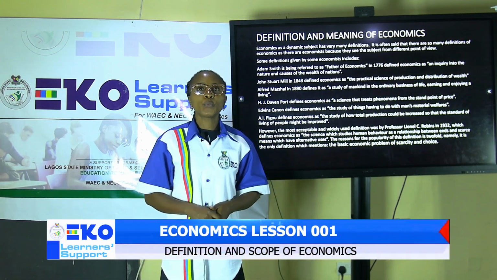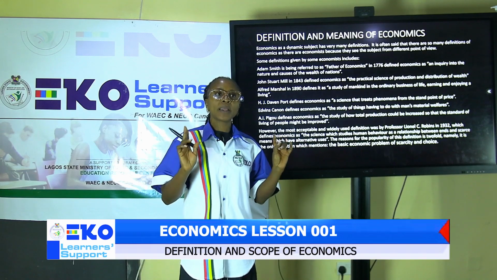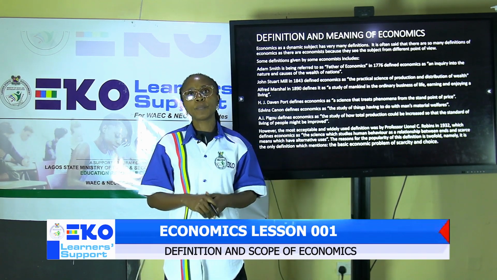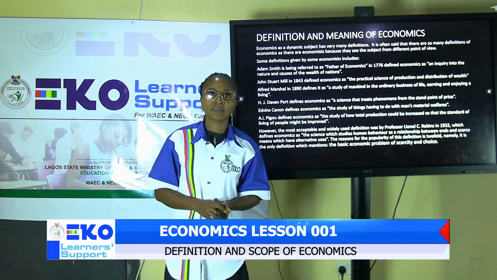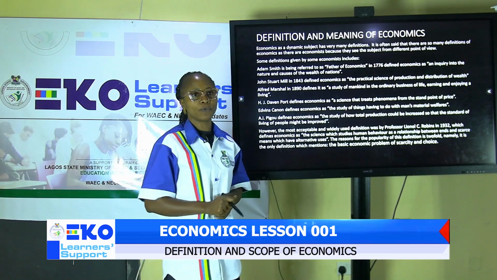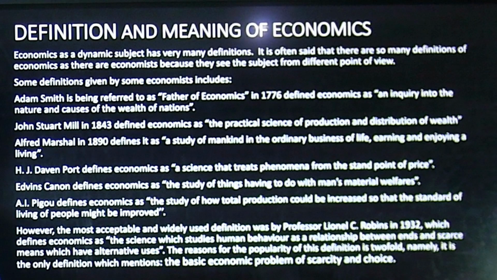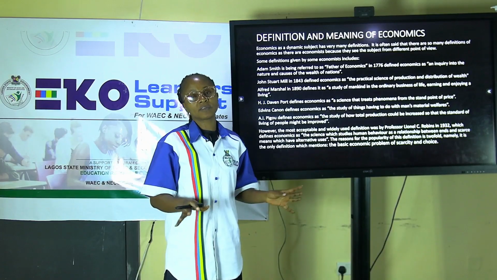But above all, the generally acceptable definition of economics is the one given by Professor Lionel Robbins. He defined economics as a science which studies human behavior as a relationship between ends and scarce means which have alternative uses. When you look at this definition critically, it contains so many things. Majority of the fundamental issues we will discuss in economics are embedded in it.